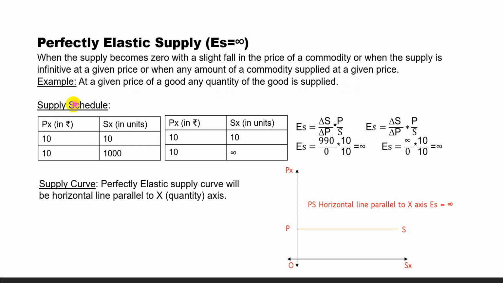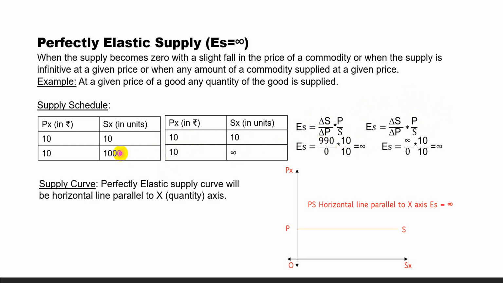So let us construct the table which will show the perfectly elastic supply. Supply schedule: price 10, 10, there is no change in price, but supply increases from 10 to 1000. Again another table, there is no change in the price, but supply goes from 10 to infinity. Now if you reduce the value by applying the price elasticity of supply formula, in the first case, we'll get infinity.